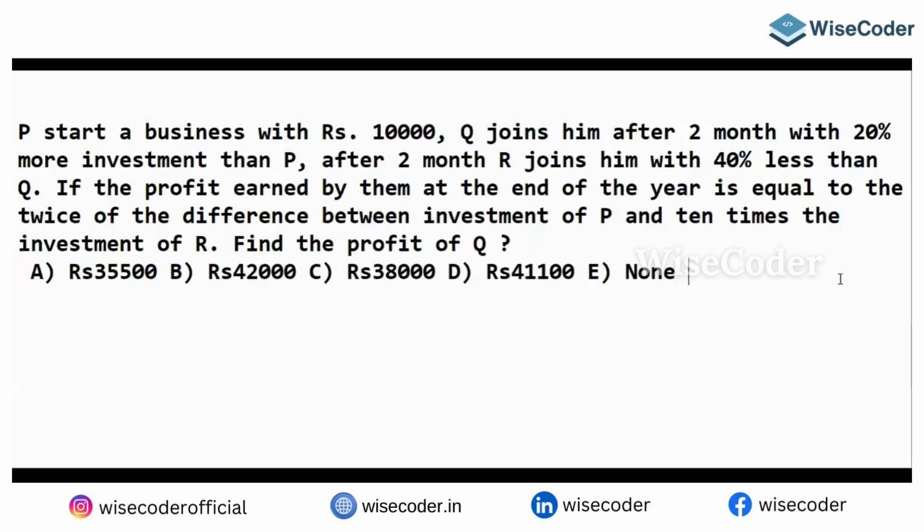If the profit earned by them at the end of the year equals twice the difference between the investments of P and 10 times the investment of R, find Q's profit.